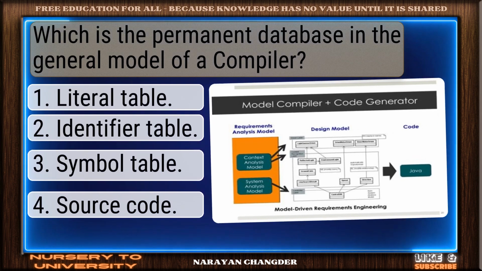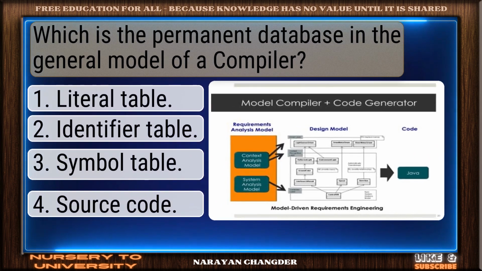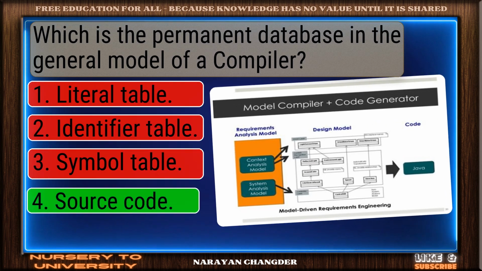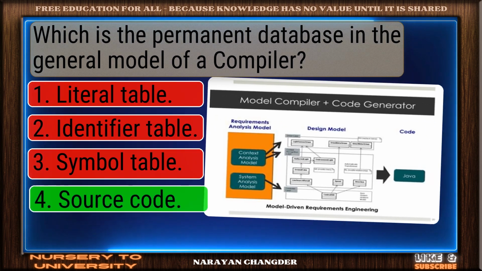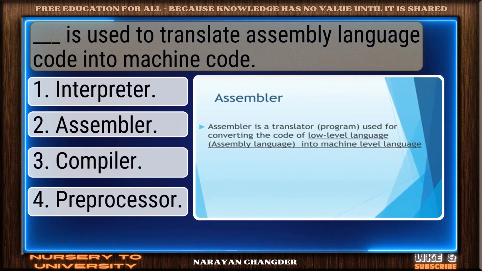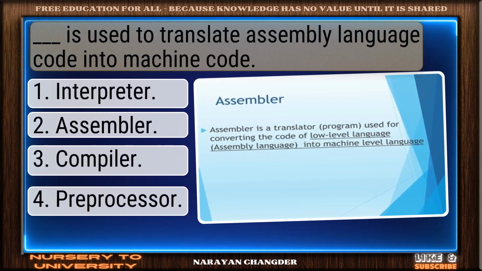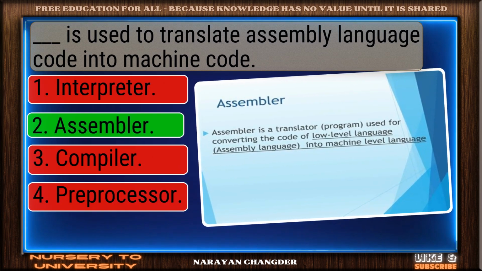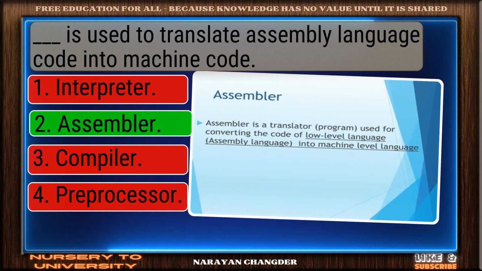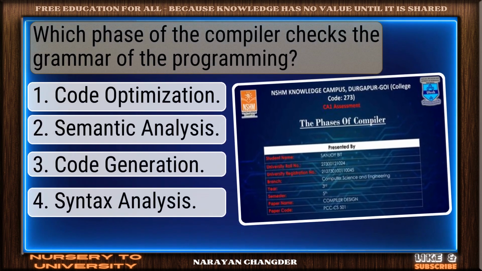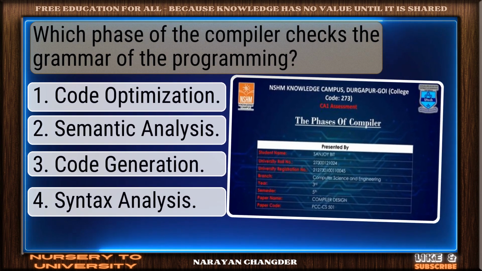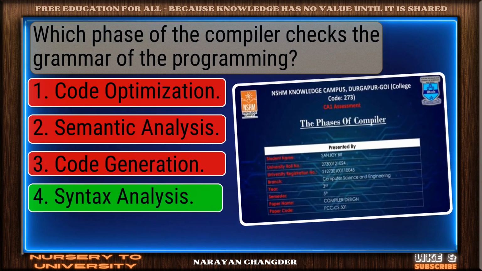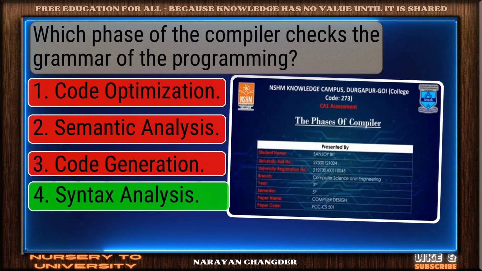Question number 25. Which is the permanent database in the general model of a compiler? Nicely done. Source code is a solid answer. Question number 26. Dash is used to translate assembly language code into machine code. Great job. Assembler is the accurate answer. Question number 27. Which phase of the compiler checks the grammar of the programming? Good thinking. Syntax analysis is the right answer.